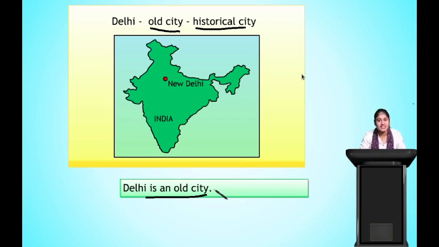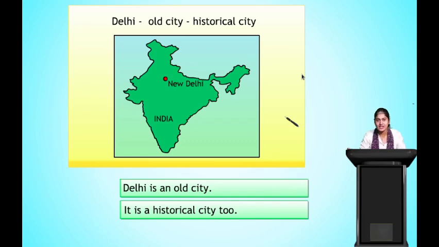So Delhi, they have given a word as old city. So what will be the sentence that will be formed? That will be Delhi is an old city. Another one will be, it is a historical city too. Clear?